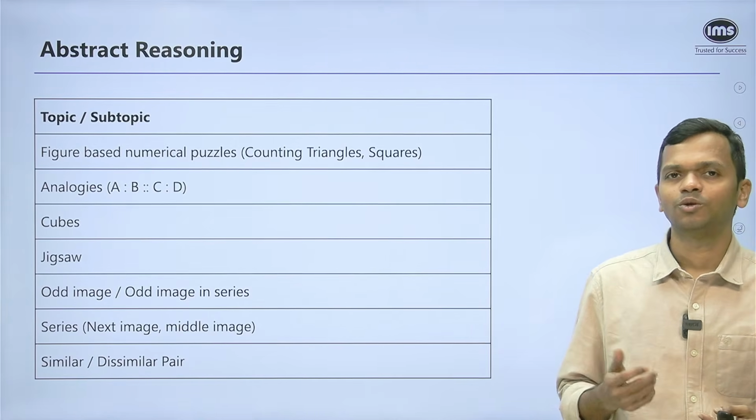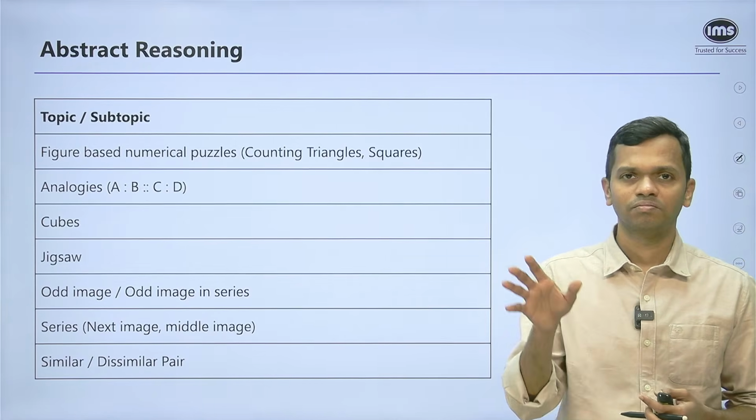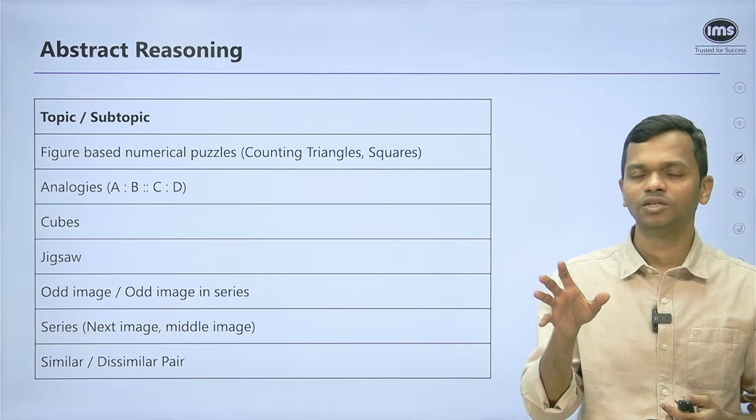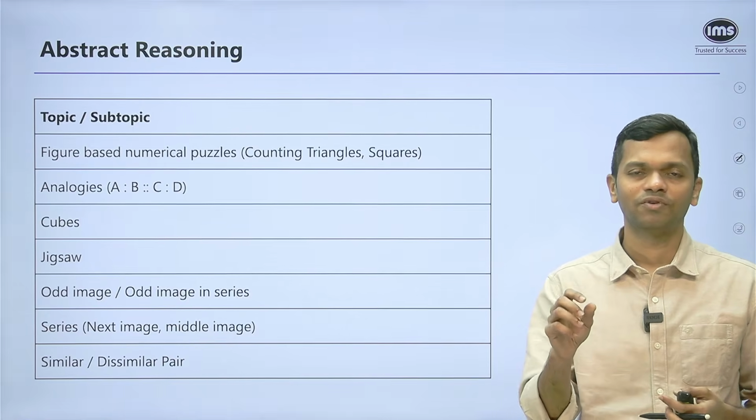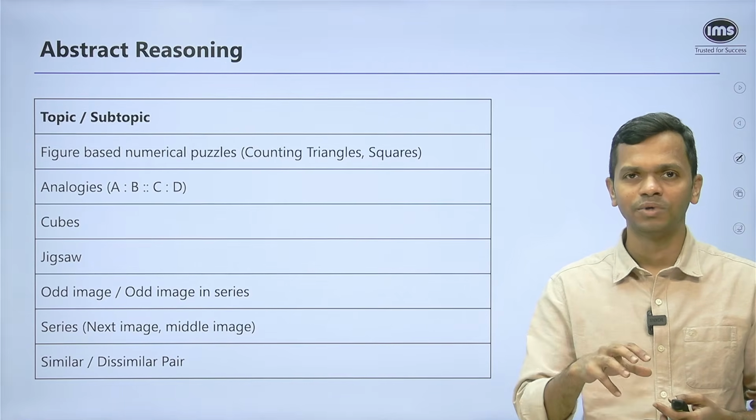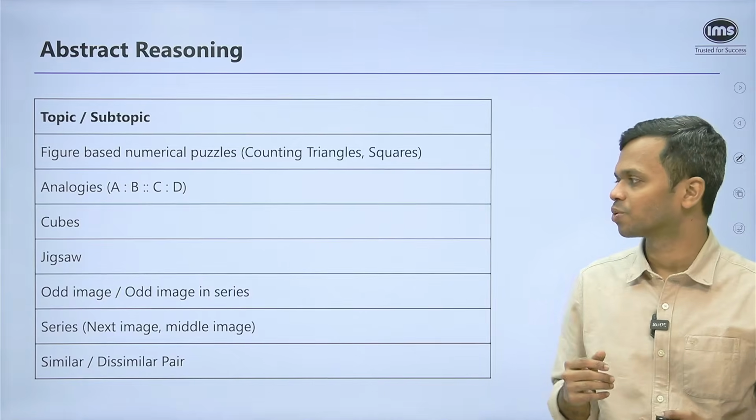Then you have questions related to jigsaw. So there are multiple pieces that are given. It could generally be 9 pieces, and you have to figure out which one will exactly fit, let's say in the top left corner or in the middle or the bottom right corner and so on.